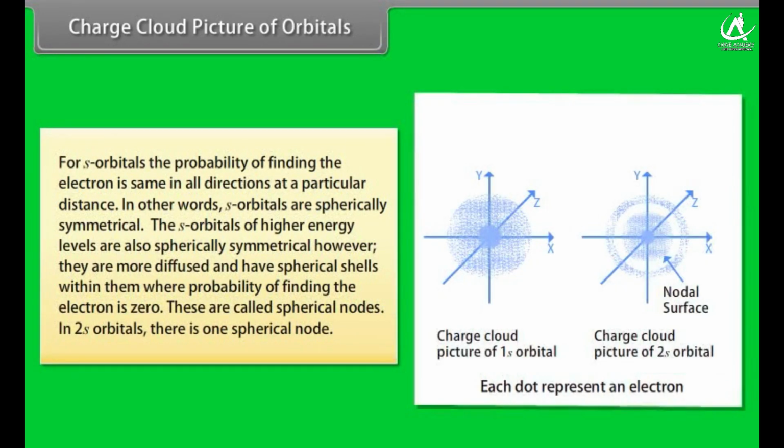Charge cloud picture of orbitals. For s orbitals, the probability of finding the electron is same in all directions at a particular distance. In other words, s orbitals are spherically symmetrical. The s orbitals of higher energy levels are also spherically symmetrical, however, they are more diffused and have spherical shells within them where probability of finding the electron is zero. These are called spherical nodes. In 2s orbital, there is one spherical node.